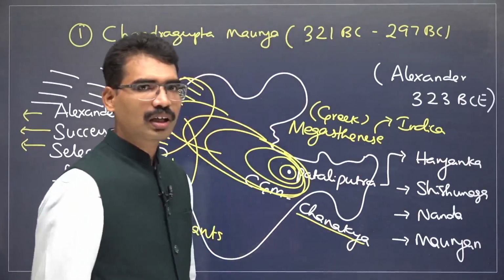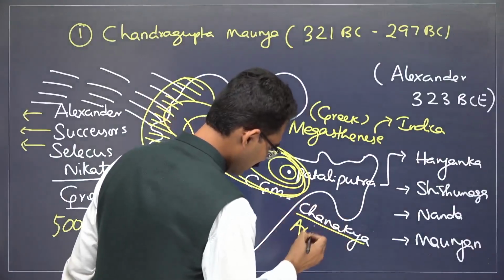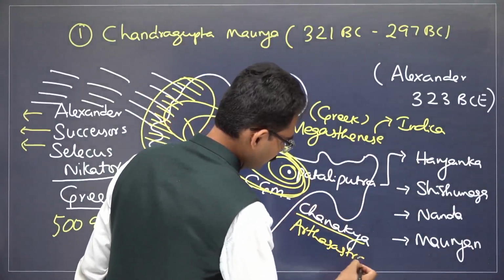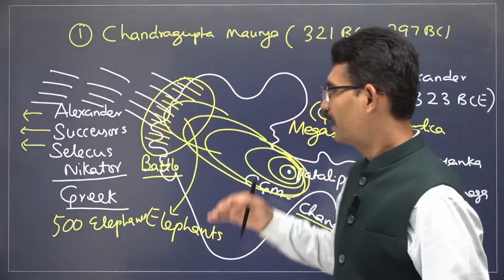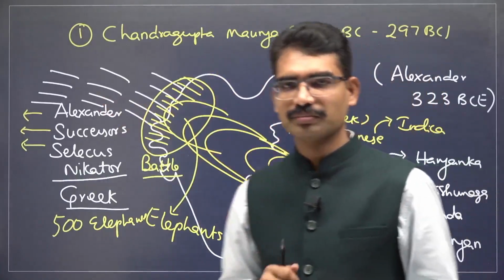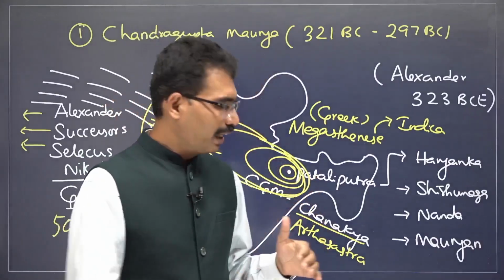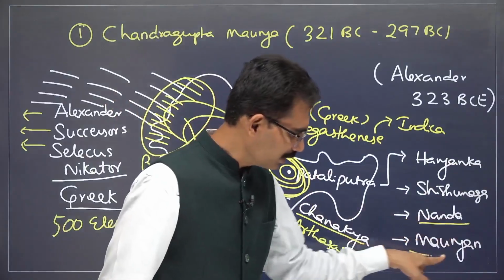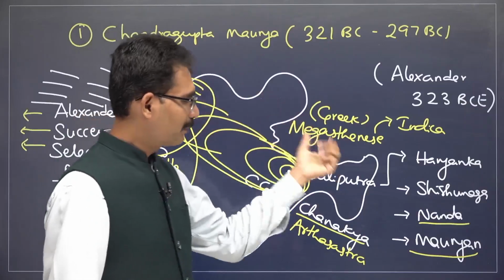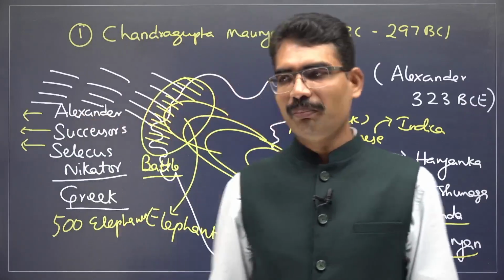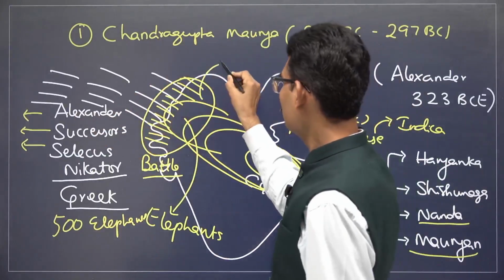Whatever ideas Chanakya gave were codified in the form of the Arthashastra. So the political history of Chandragupta Maurya: he is the founder of the Mauryan dynasty, took the help of Chanakya to conquer different territories, replaced the Nanda dynasty and established the Mauryan dynasty. In his conflict with Seleucus Nicator, he got the northwestern part of India. What is the region name? Gandhara.